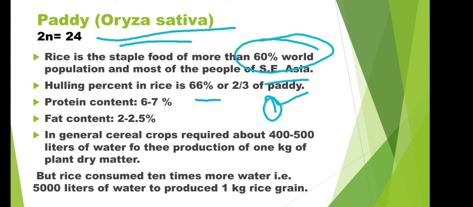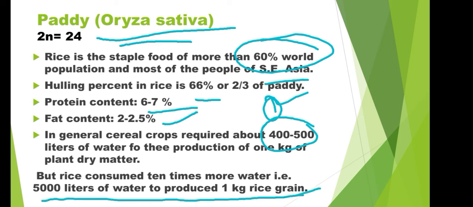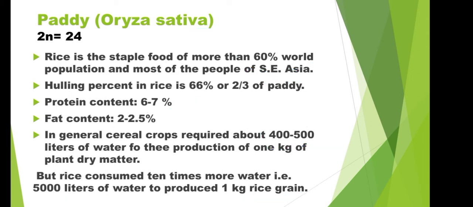Protein content of paddy is 6 to 7 percent, fat content is 2 to 2.5 percent, and due to the milling process, some fat will be reduced. In general, cereal crops require about 400 to 500 liters of water, but rice requires 5000 liters to produce 1 kg of rice grain. That is important, and they can ask directly in MCQ format, like what quantity of water is required to produce 1 kg of rice grain. So rice is a water intensive crop.